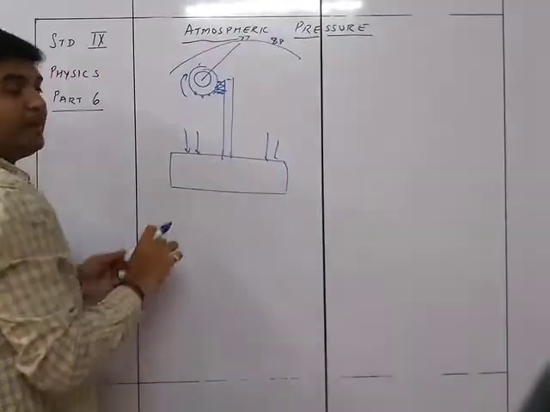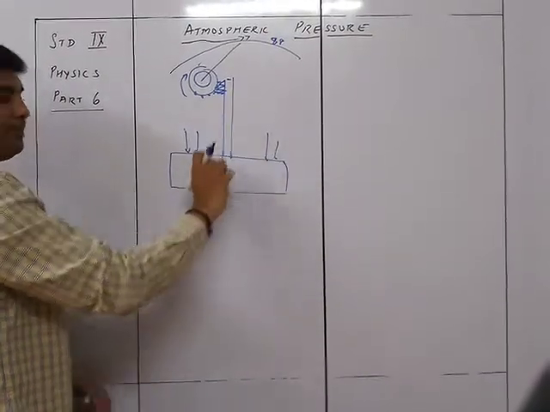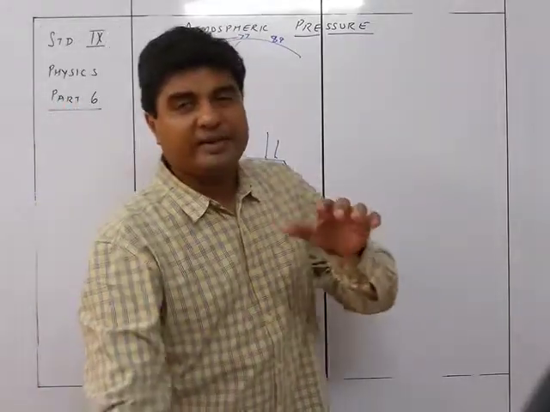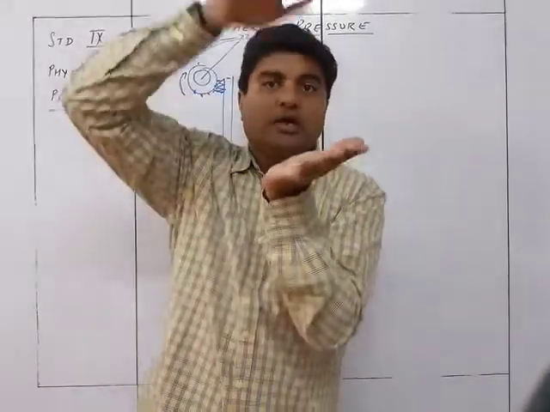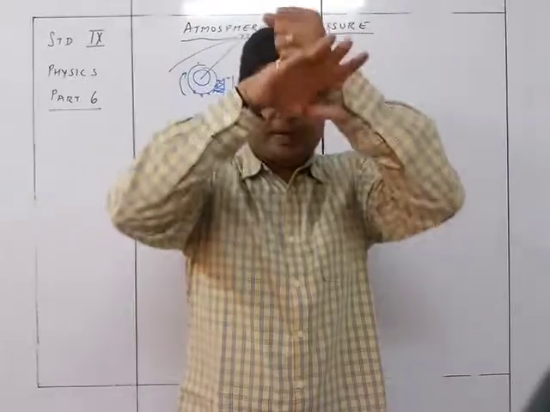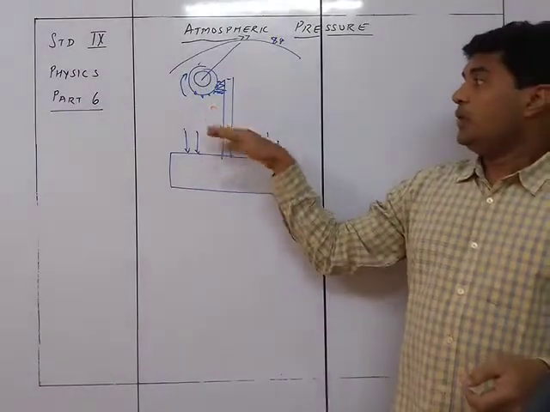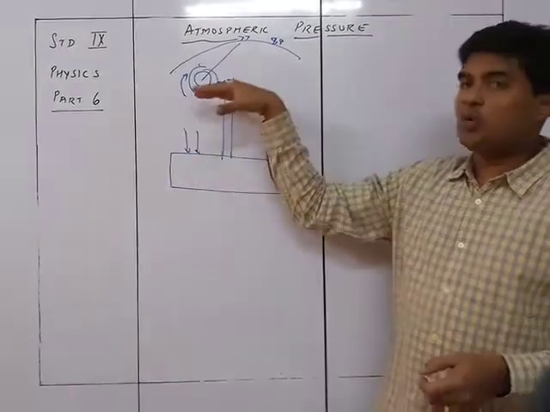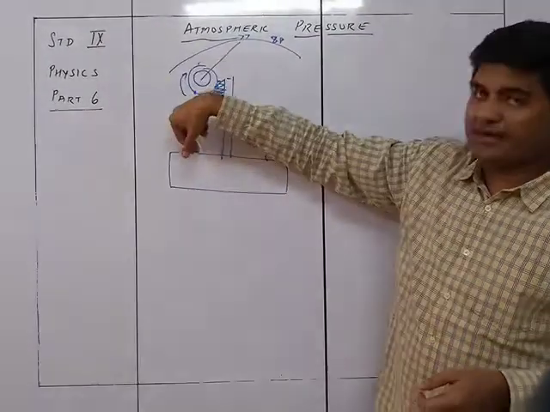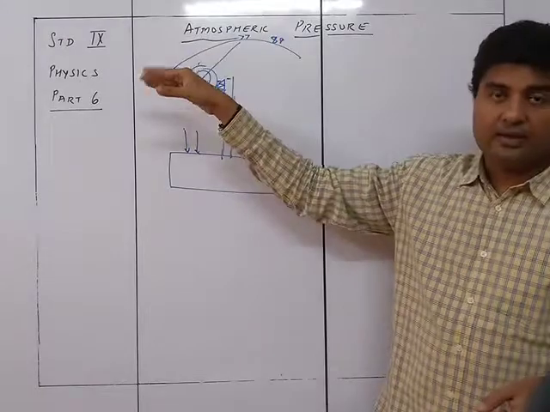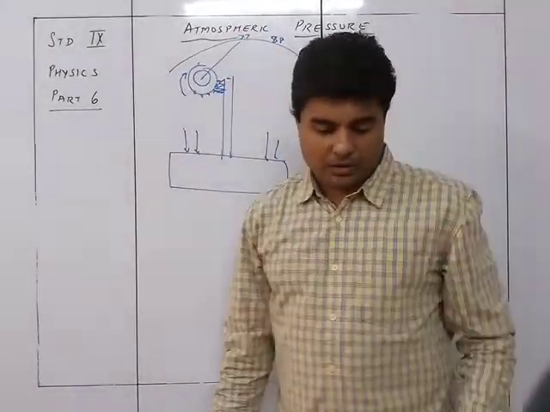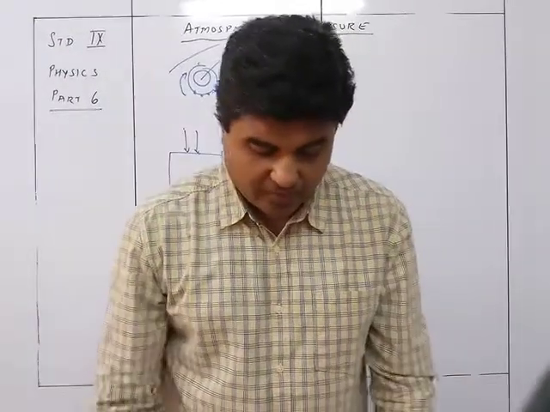And whenever this pressure decreases, this is going to go upwards. See, when your pressure increases, this presses. When this presses, the rod goes down. When the rod goes down, this is going to give you the higher reading. When the pressure decreases, this is going to go up. When it goes up, this is going to rotate this way. Means it will show 76. So in this way, the construction is there for the aneroid barometer.